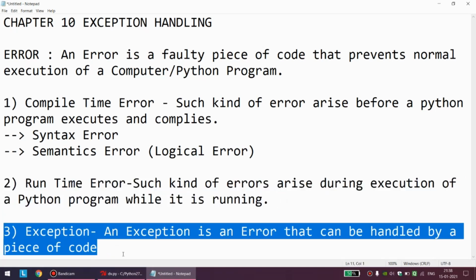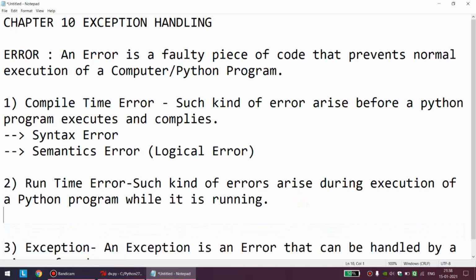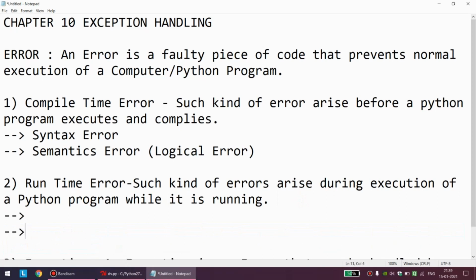Fine. Last point, I want to discuss some examples about runtime error. Runtime error can be caused by certain reasons, and these reasons are not fixed. I am just specifying some points from the textbook. Runtime error can occur because of division by 0.